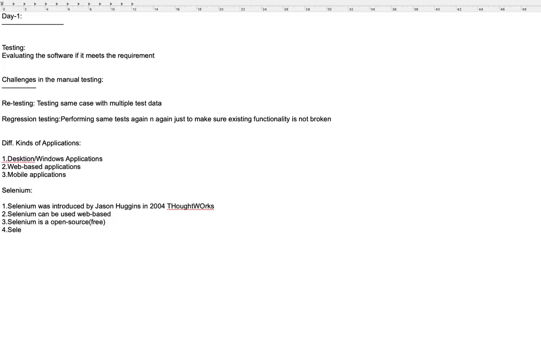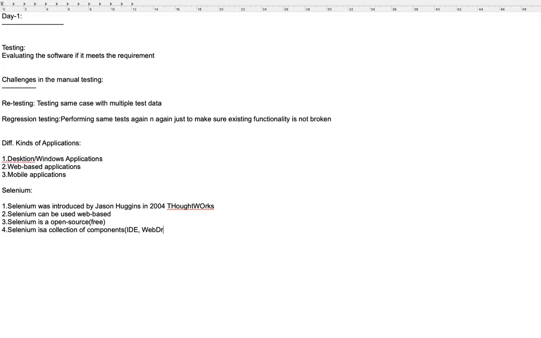And as I mentioned in the beginning, Selenium is a collection of components. So what are the different types of components? Learning Selenium is learning all the components of Selenium.